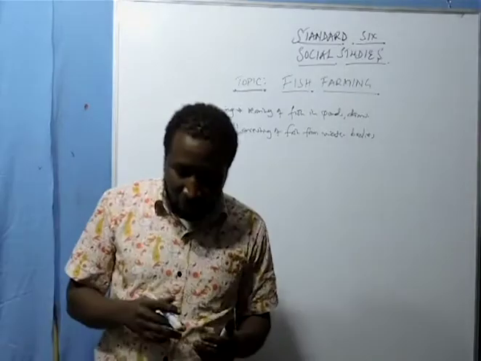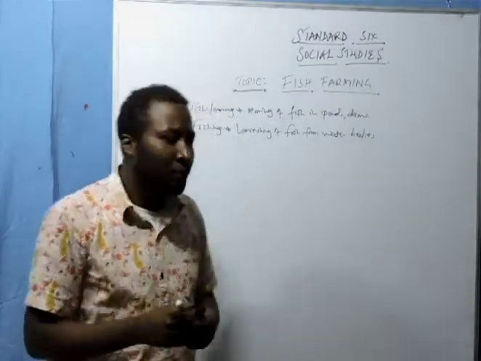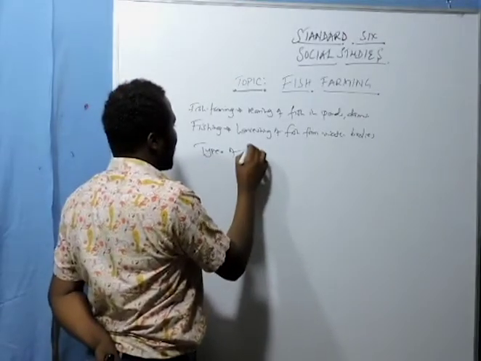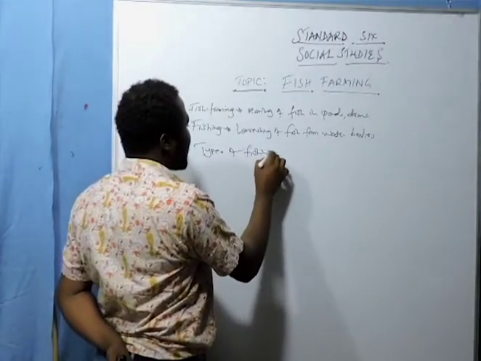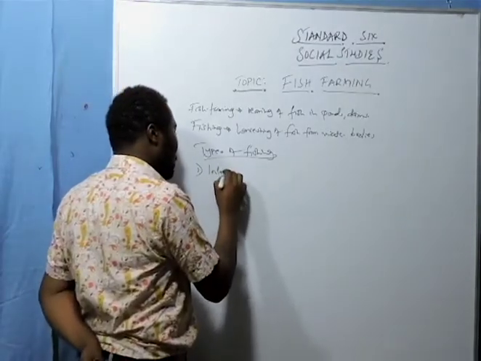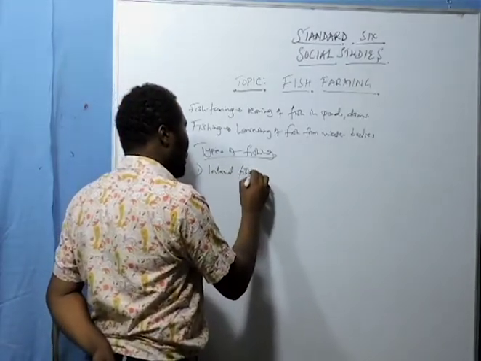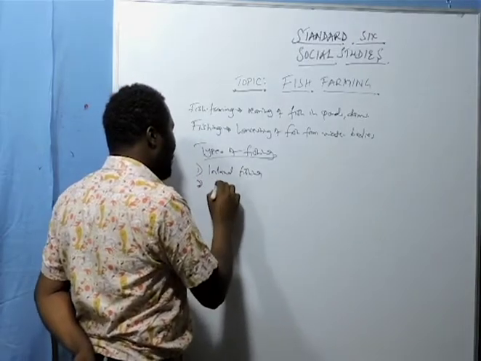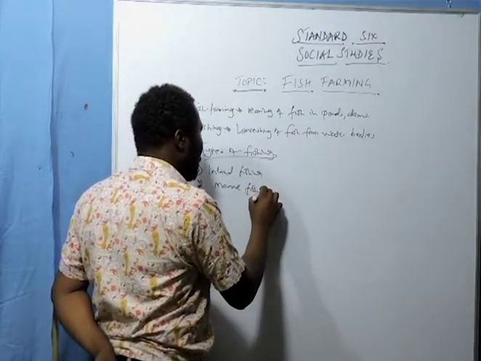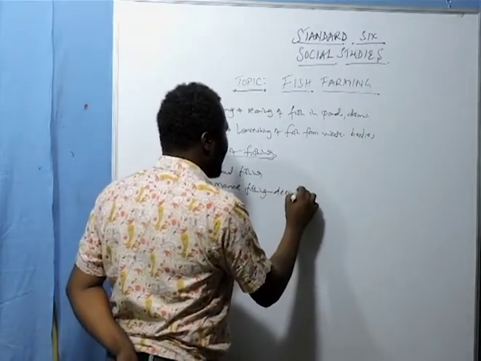Now, there are two types of fishing. One is inland fishing, and two, marine fishing. Marine fishing is done in the deep sea.